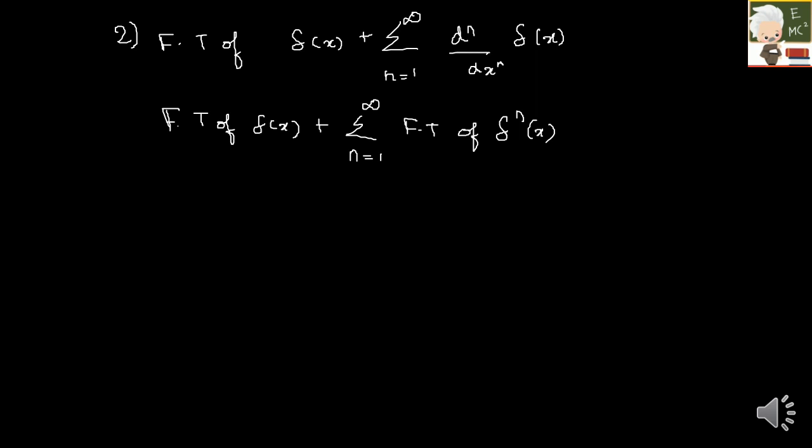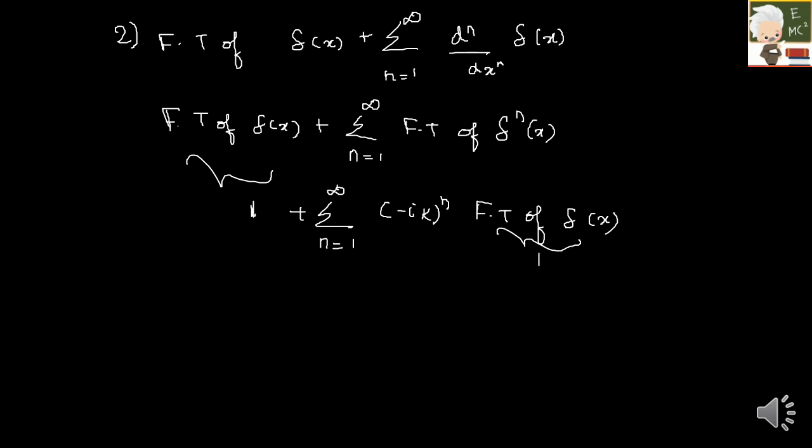If you look here carefully, just now we have solved what is Fourier transform of delta of x. It was only 1, plus summation n is equal to 1 to infinity. And what is Fourier transform of delta n of x? It is nothing but (minus ik) whole power n into Fourier transform of delta of x. And Fourier transform of delta of x was nothing but 1. So I can write this as 1 plus summation n is equal to 1 to infinity (minus ik) whole power n.